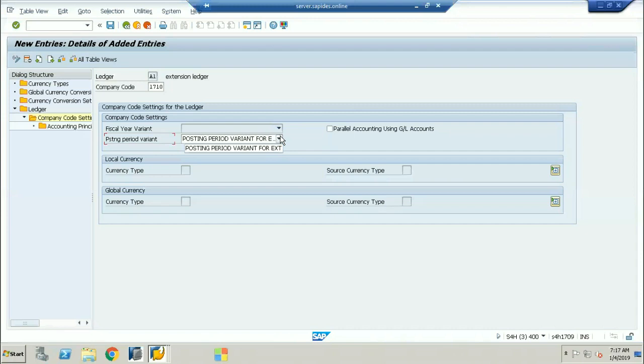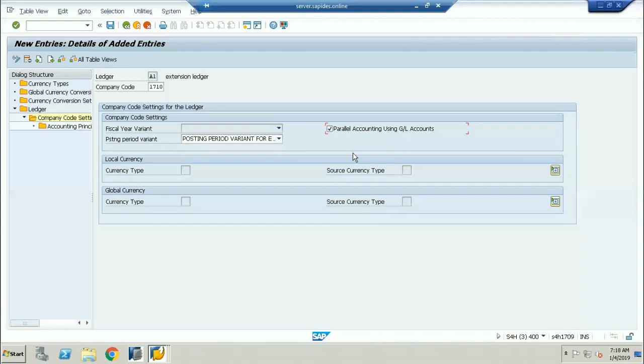Mahesh, we have one option, right? The parallel accounting using GL account. What does that mean? I'll tell you, sir. That is what I told yesterday. Now for one leading ledger, if you are assigning multiple accounting principles, like I don't want to have the non-leading ledger, only one ledger, and for the same ledger I want to assign IFRS, US GAAP, local GAAP, everything, then you need to select this parallel accounting.